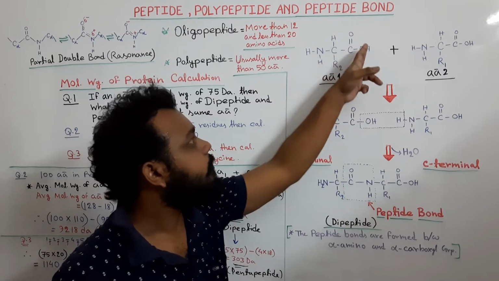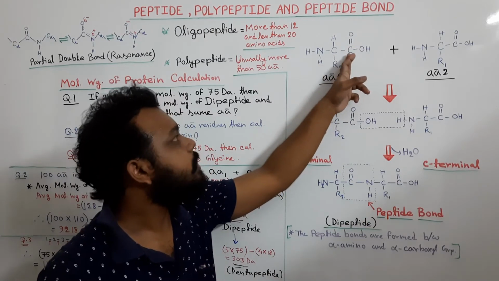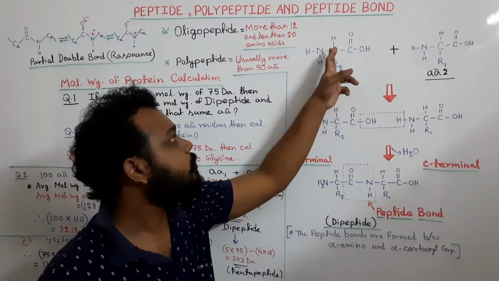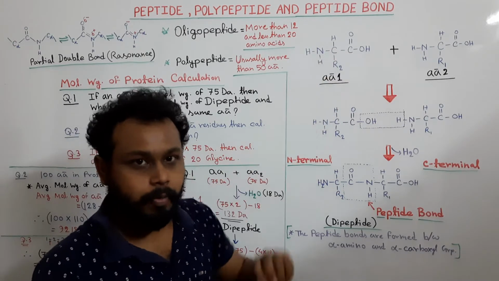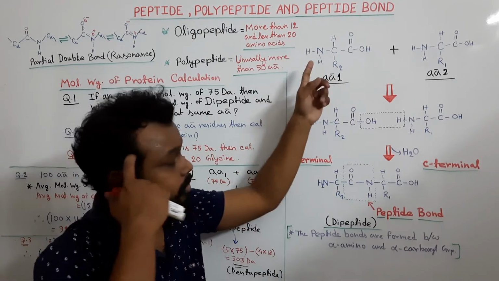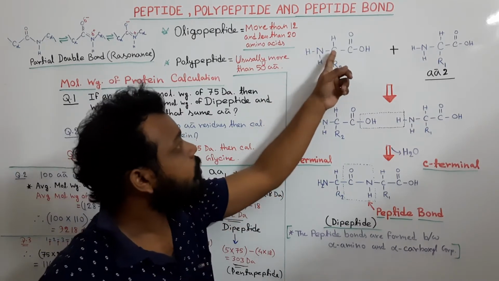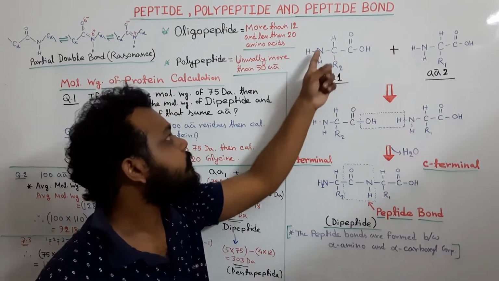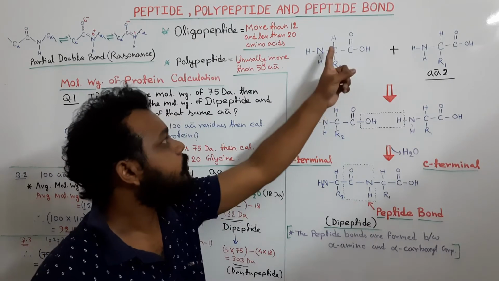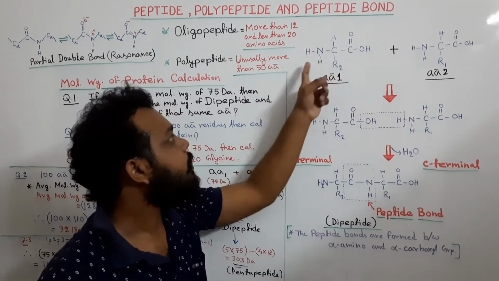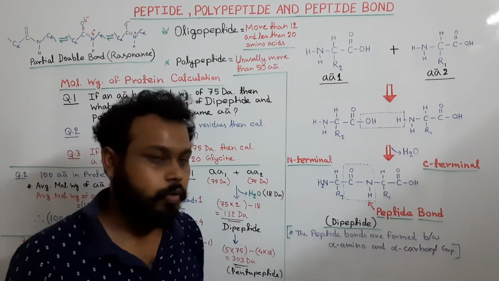So this one is the functional group, attached to the first carbon, so this one is the alpha carbon. For the NH2 group, this one is also the alpha carbon because it is the first carbon to which this functional group is attached. So these are the alpha carboxyl group, and this one is the alpha NH2 group.